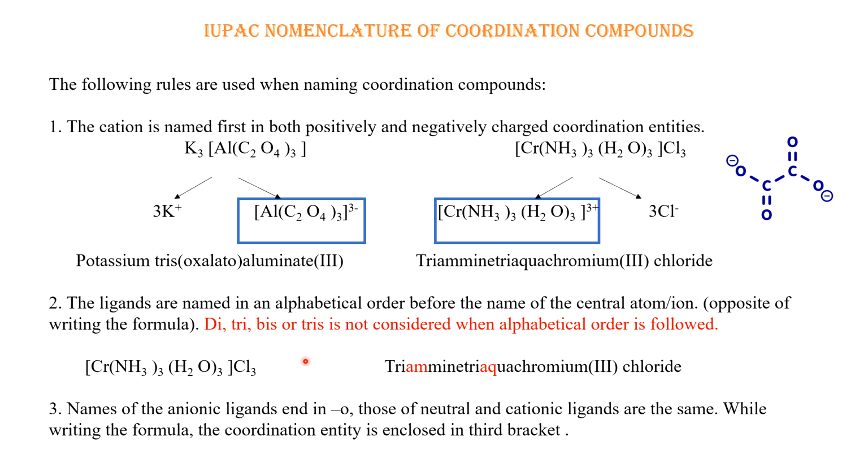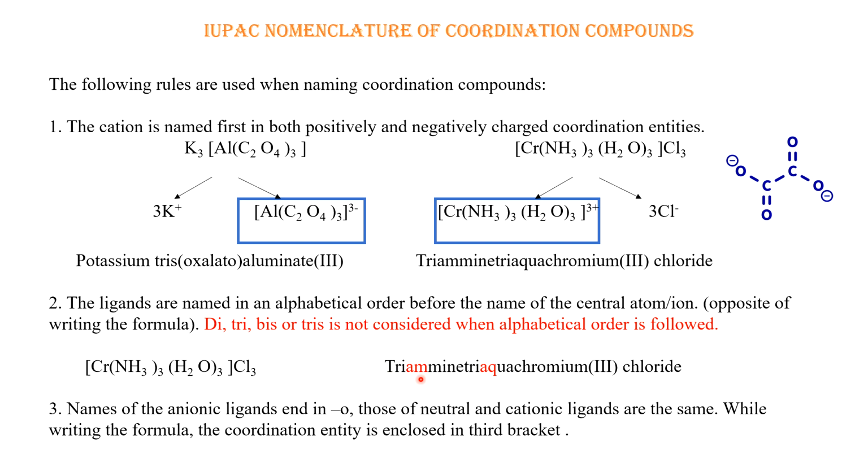Now, when there are three amines and three aqua, we write tri. This tri, di or bis, which we write to show the number of ligands, is not considered when alphabetical order is followed for naming a coordination compound. So the alphabet of tri, di will not be considered.